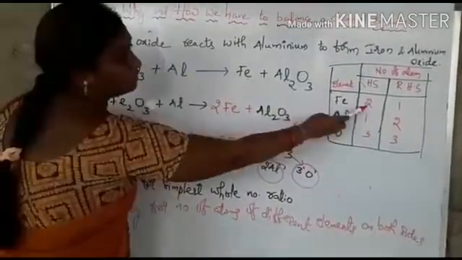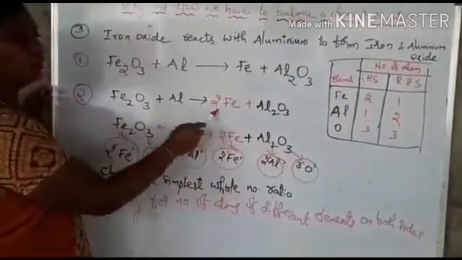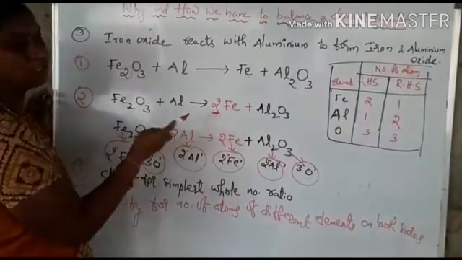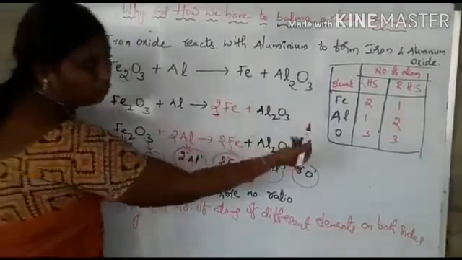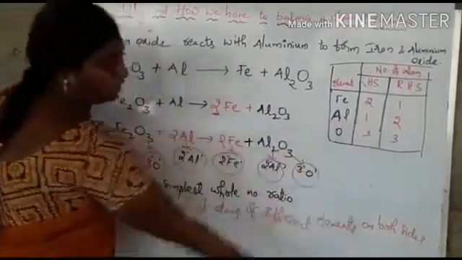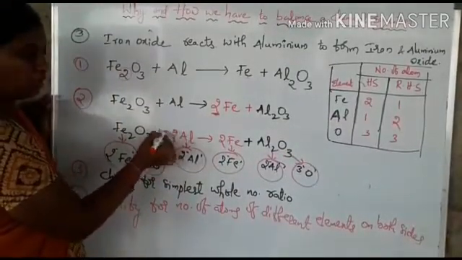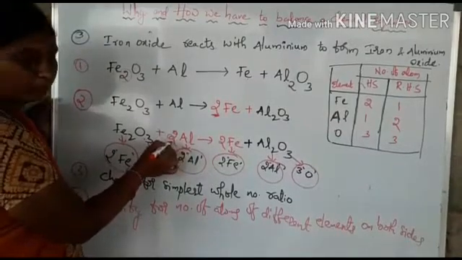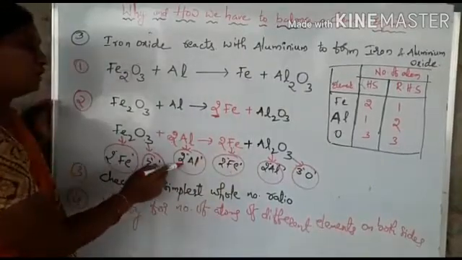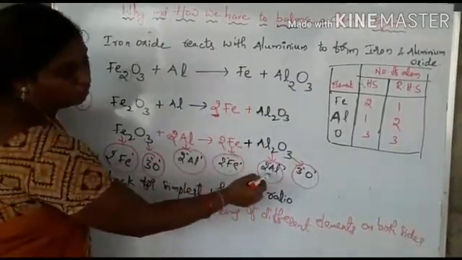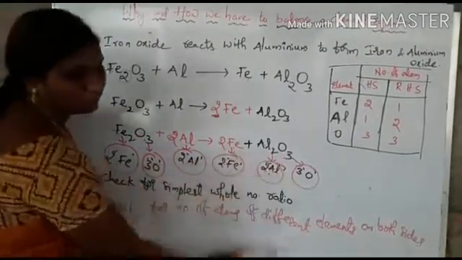So there are 2 irons on the LHS side and 1 iron on the RHS side. So place 2 here in the coefficient place in the RHS side. Okay. So now here 2 Fe's and 2 Fe's. Now we will go for aluminium. Aluminium is 1 on the LHS side. So place 2 here in the coefficient place before aluminium. So now here 2 irons and 2 aluminiums on the reactant side and 2 aluminiums on the product side. And oxygens are 3 on the reactant side and 3 oxygens on the product side. So now it is balanced.